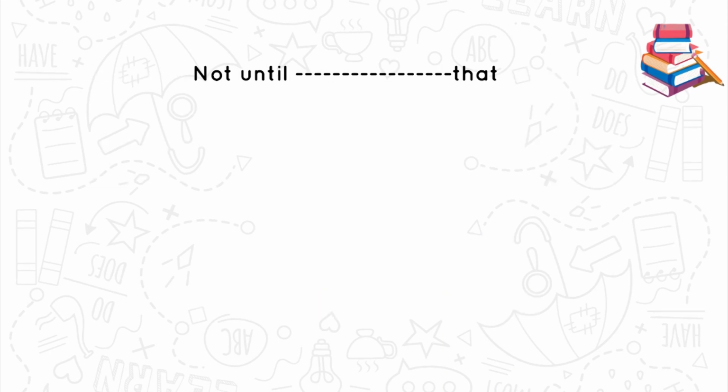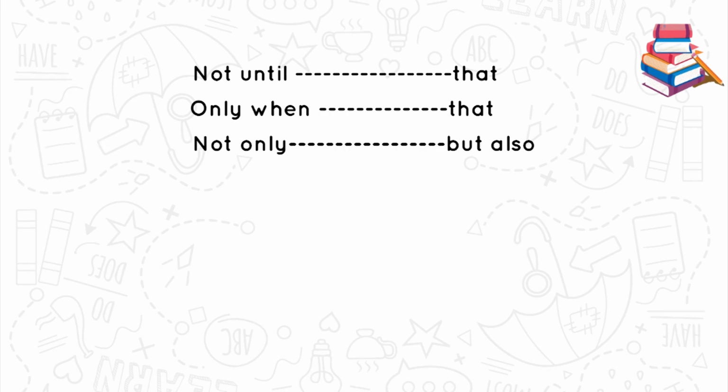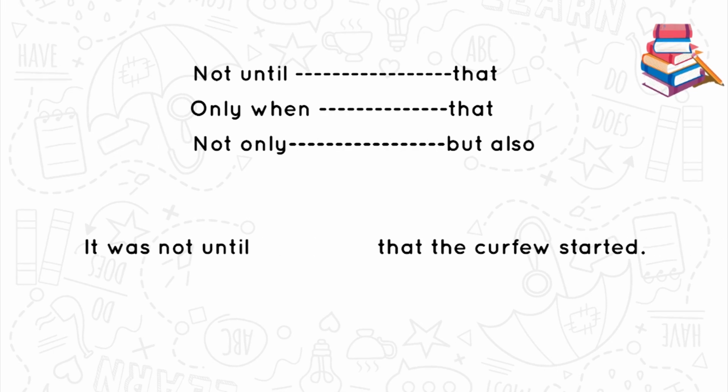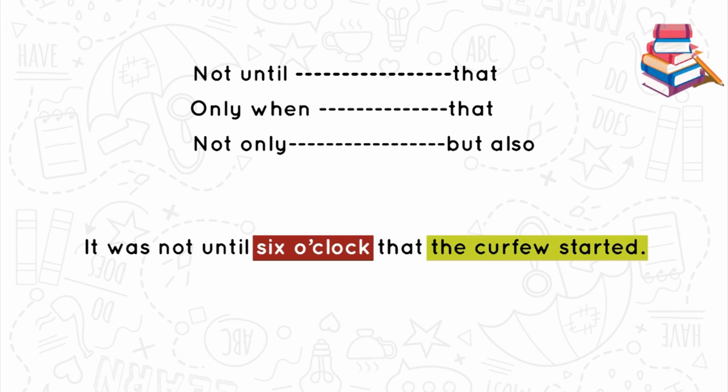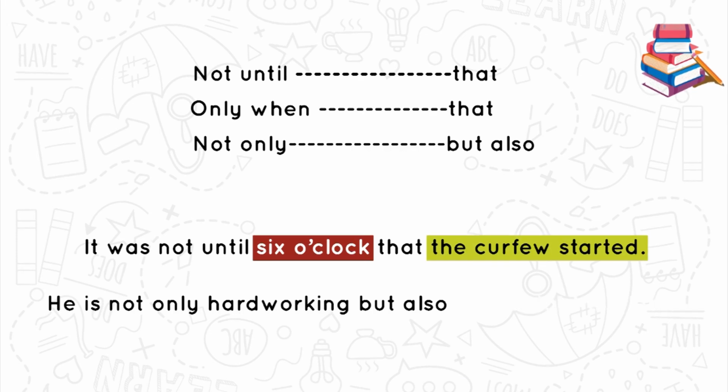Not until... that. Only when... that. Not only... but also. Example: It was not until 6 o'clock that the curfew started. He's not only hardworking but also very bright in class.